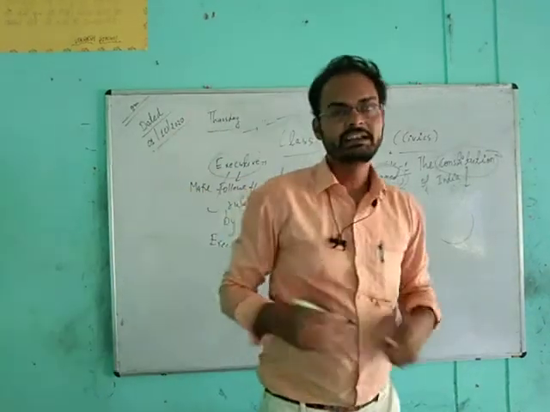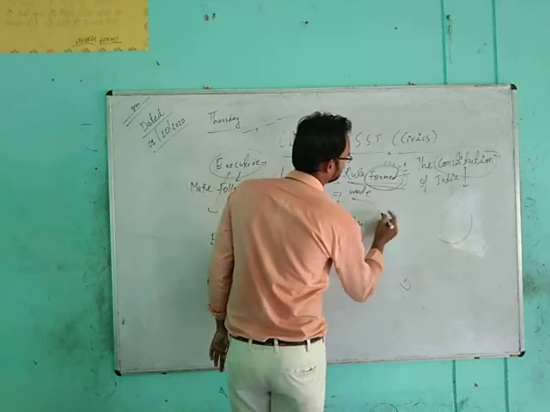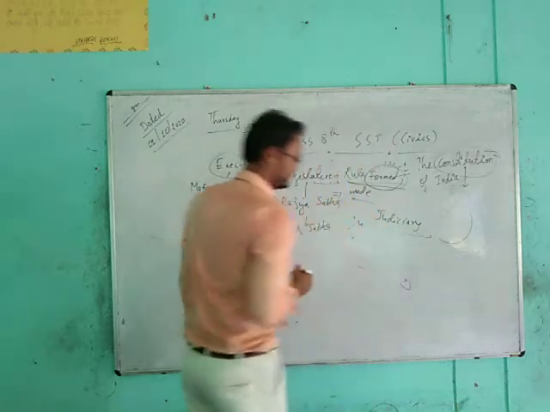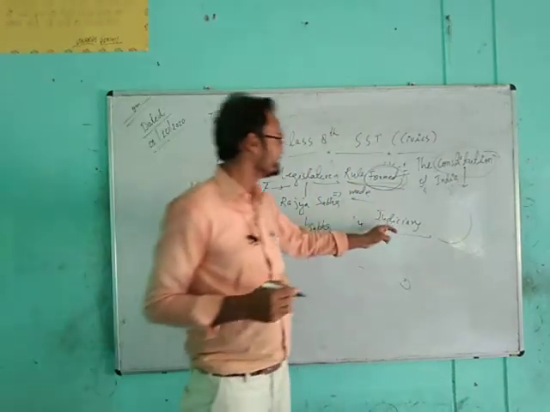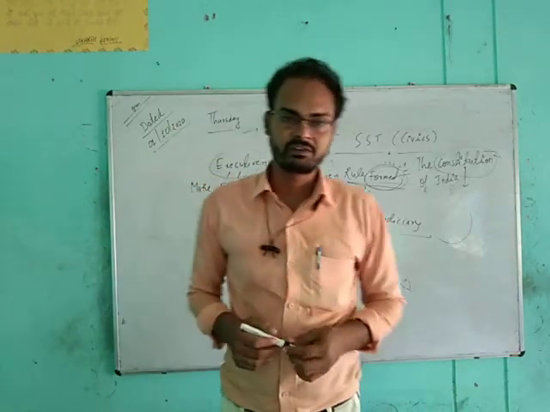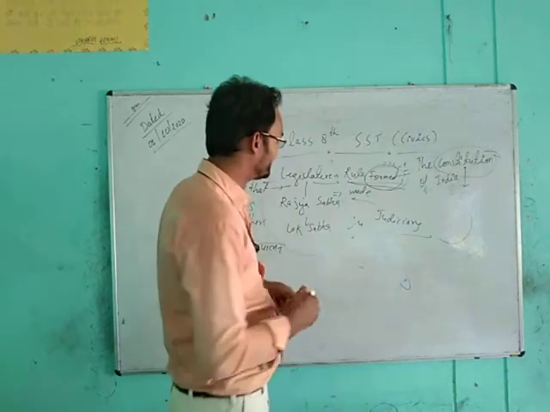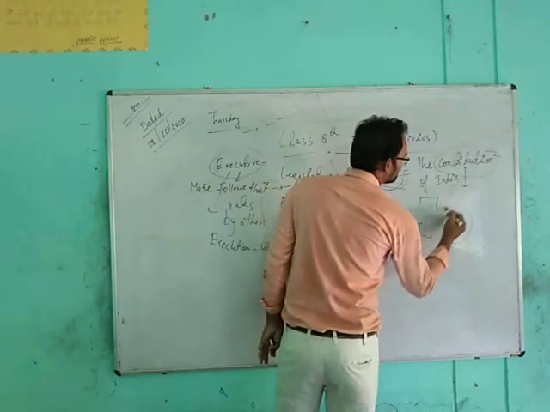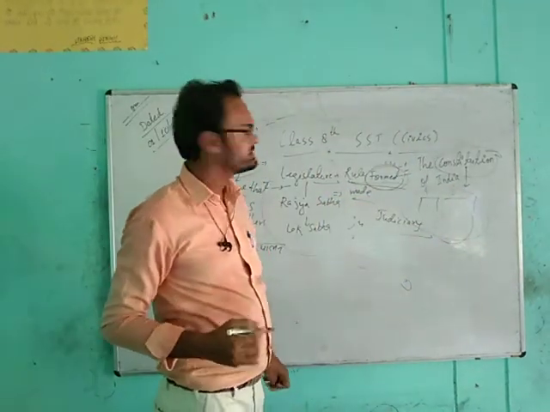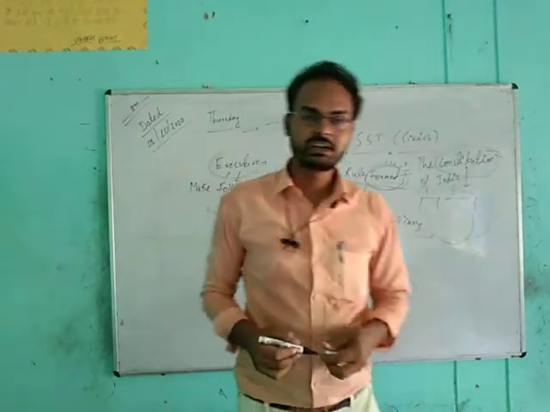Then there is the third department, and that is the judiciary department. By this word, this is the department of law and order, every court and justice, advocacy, and the form of courts, Supreme Court and High Court.